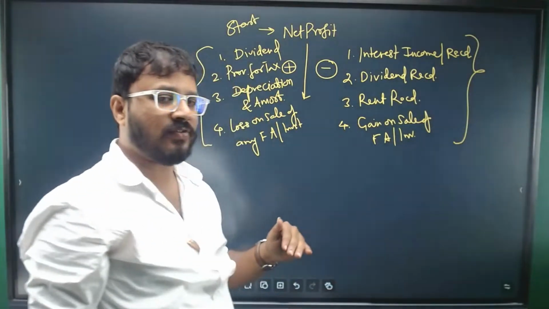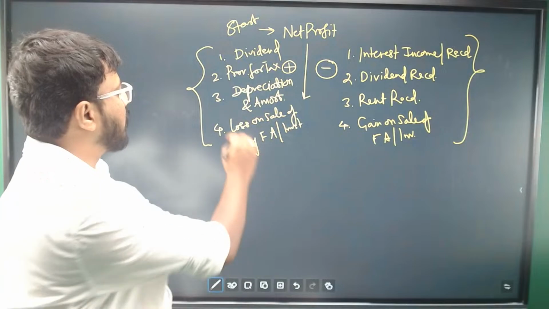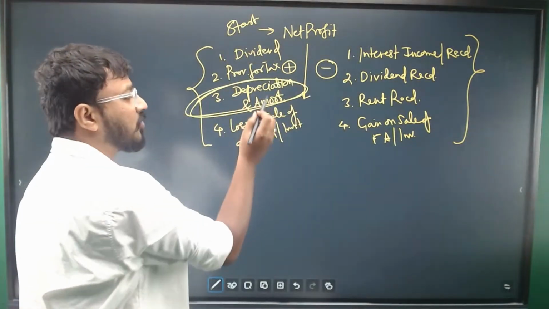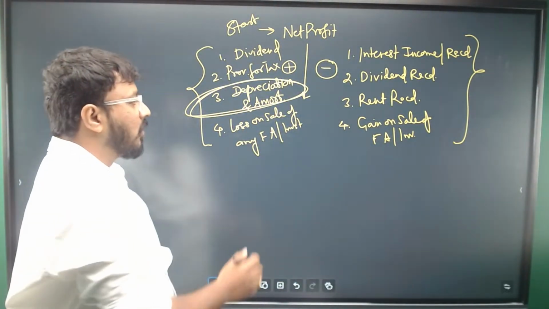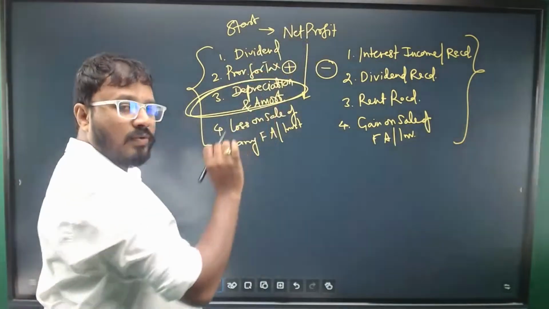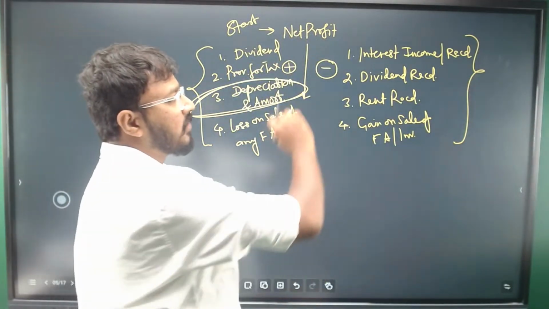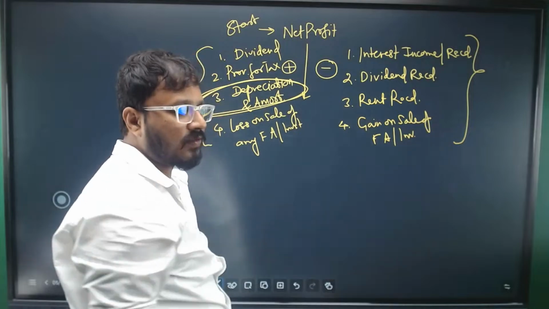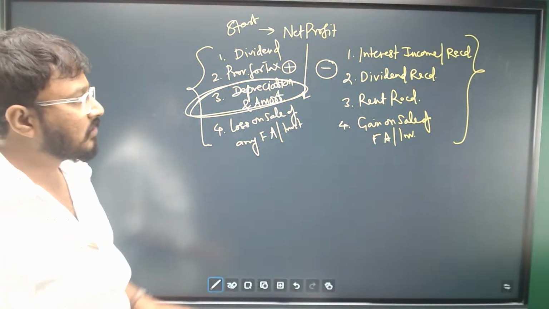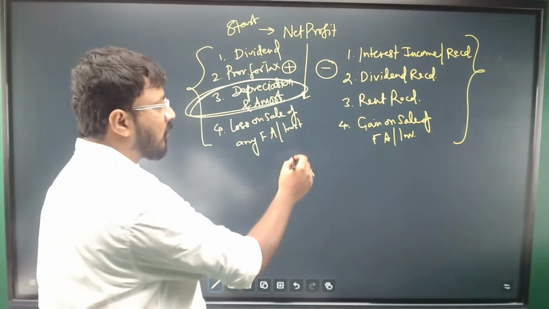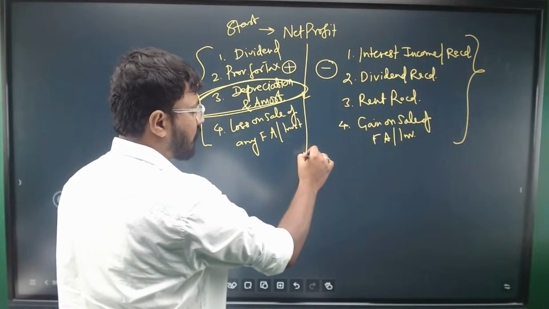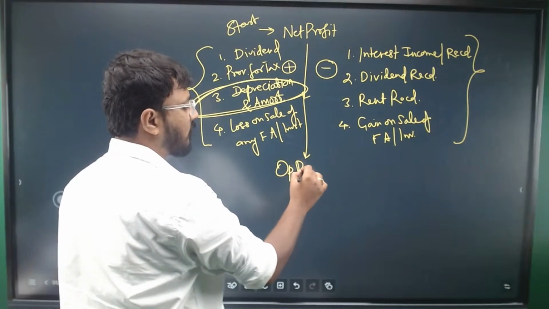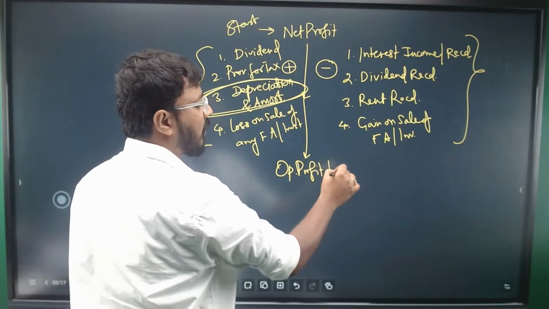Why I'm specifically saying this is, when you look at these items, you know what to do. Depreciation is the most common adjustment, so you'll add it to the net profit, and if you see any incomes, interest received or dividend received or rent received, a gain on sale of any fixed assets, we will subtract. With this, you'll arrive at operating profit before working capital changes.